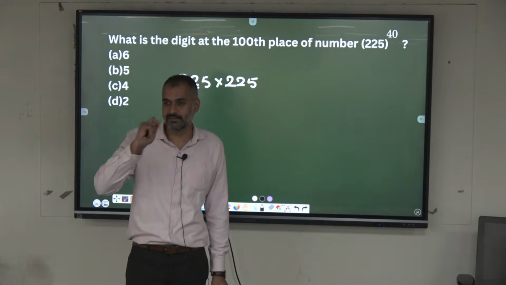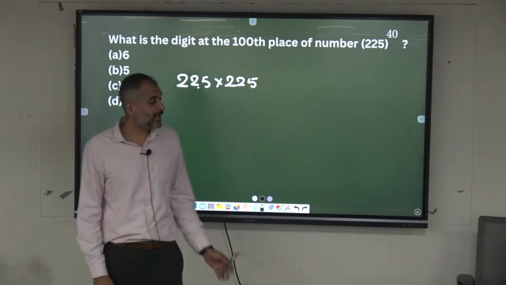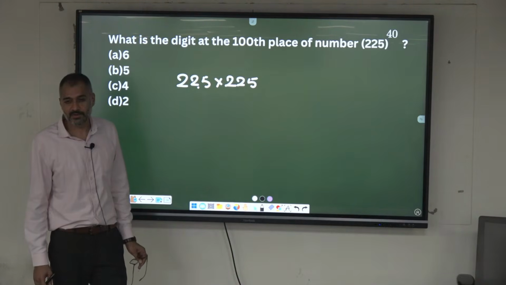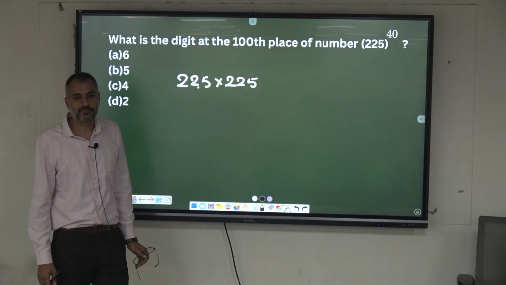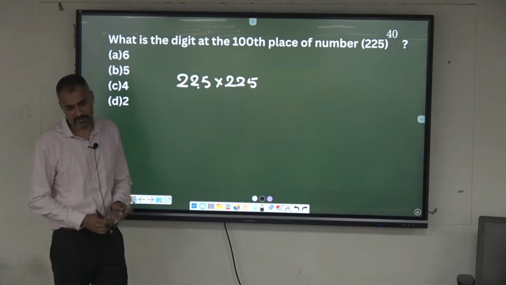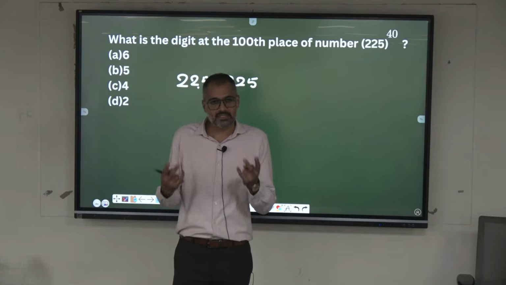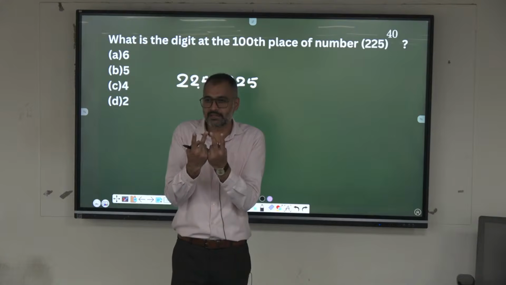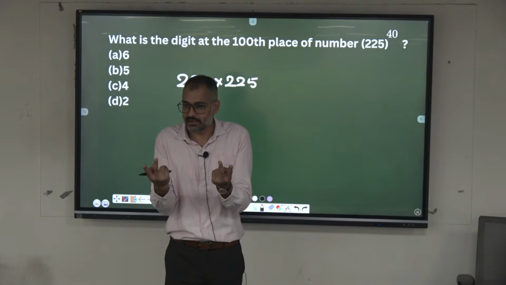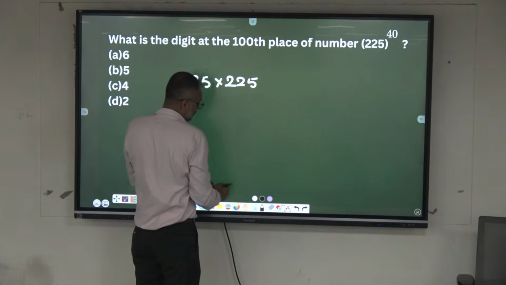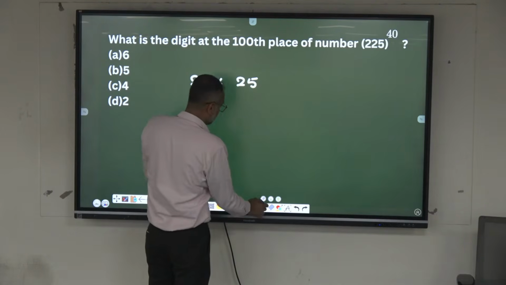Last three digits. That's easy, okay. If he has asked for last two digits, that's very easy. 625 every time? Yes. See, to get the last three digits, can I take just the two digits from both the sides and multiply? If you take 25 also here and multiply, you know the last two digits, right?